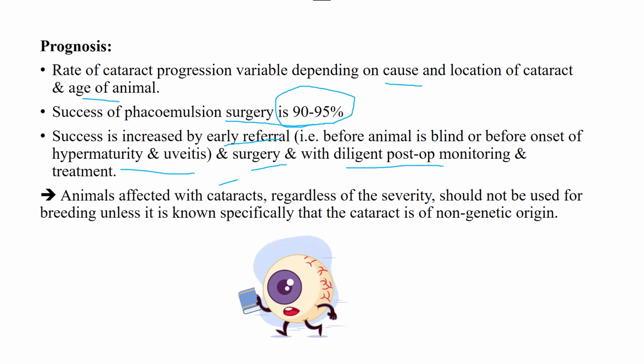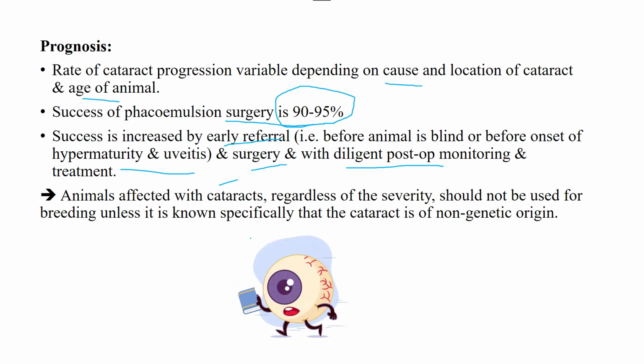Sometimes they give you a question with a scenario of an eye disease, because for the majority of eye diseases, if they involve any surgery, you must refer the case to a board-certified veterinary ophthalmologist. So they will give you options like performing surgery yourself or just referring it. Of course, the option of referring is the right one.